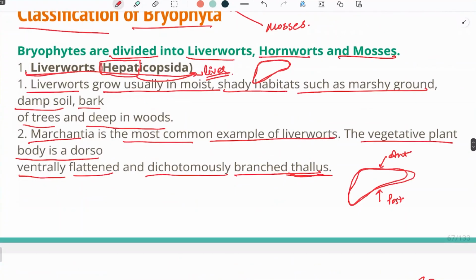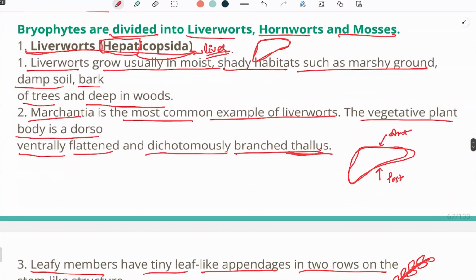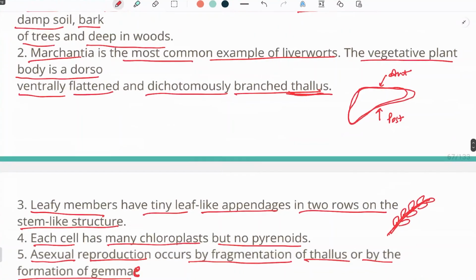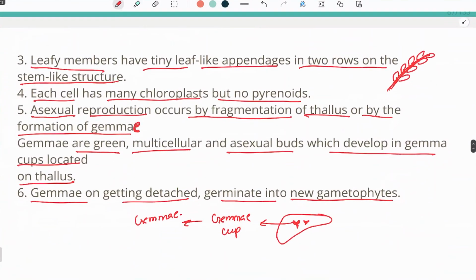The first one was liverworts, which have a structure similar to a liver, and they usually grow in moist shady habitats such as marshy grounds, and Marchantia is the most common example of it. The body is dorso-ventrally flattened, whereas the leafy members have tiny leaf-like appendages in two rows on the stem-like structure.